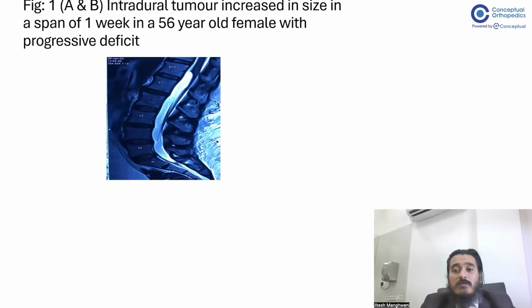So many a times patient may just have pain and suddenly they may start developing deficit even in the age group which is not a pediatric one, and even adults can suddenly start developing deficit because of a tumor which didn't increase in size for a very long duration of time and then suddenly it started increasing.